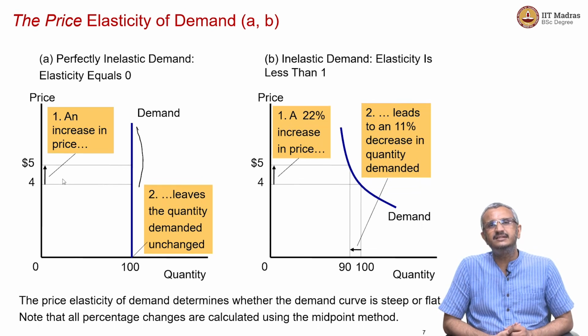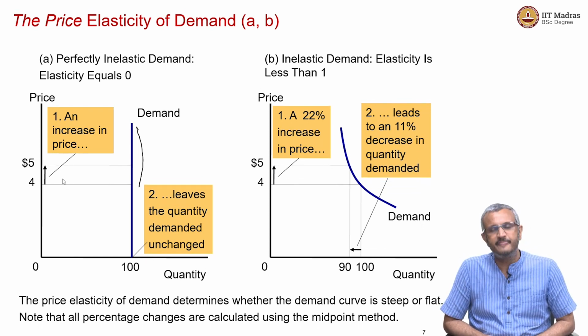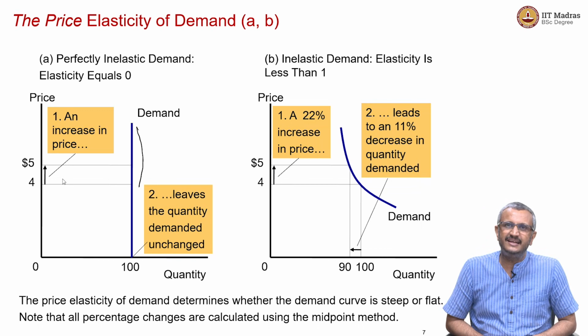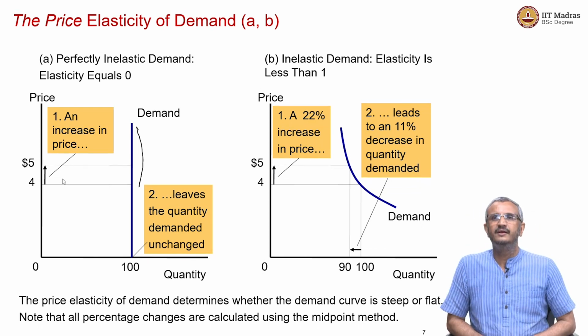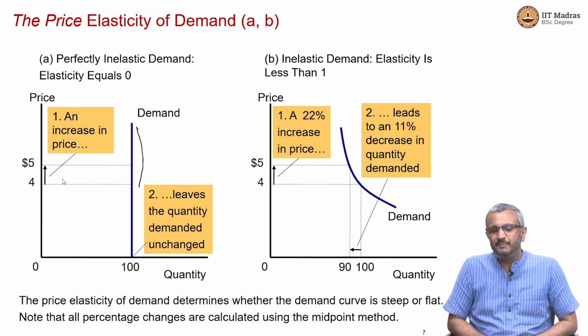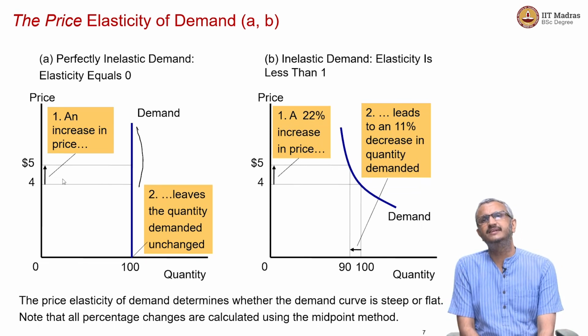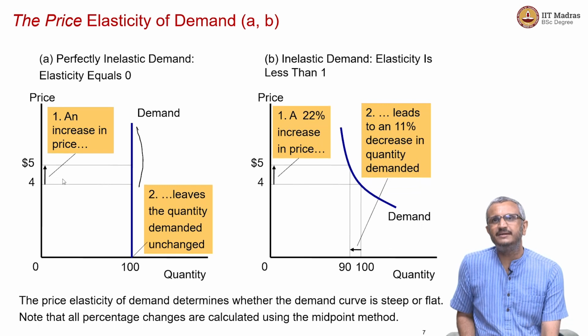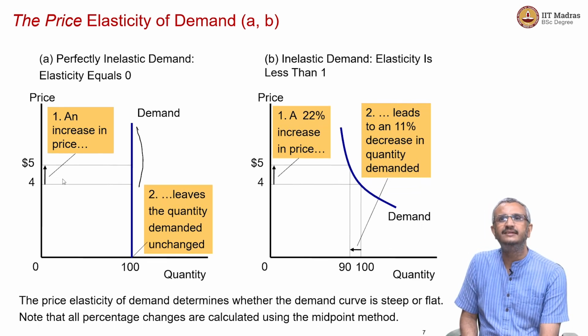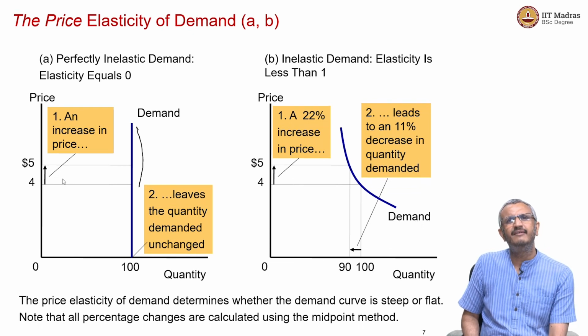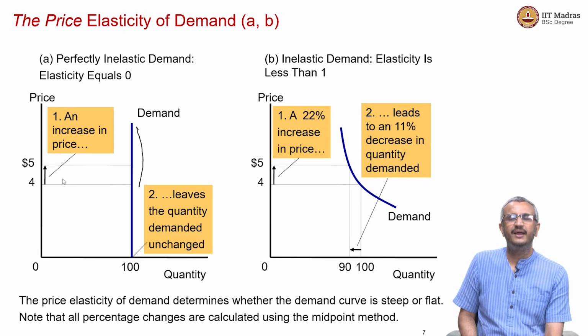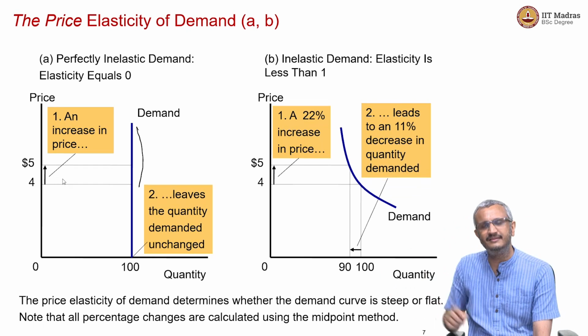Perfectly inelastic demand is when elasticity equals 0, that is, when an increase in price leaves the quantity demanded unchanged. In the other example, a 22% increase in price leads to an 11% decrease in the quantity demanded. So, one can have various examples like this. We can have varieties of demand curves, not only the downward sloping kind of demand curve.